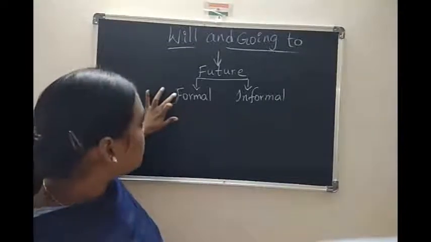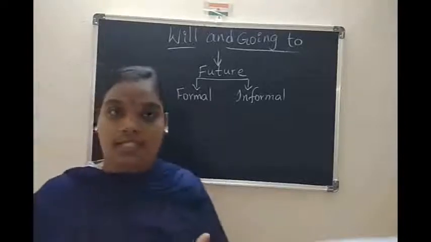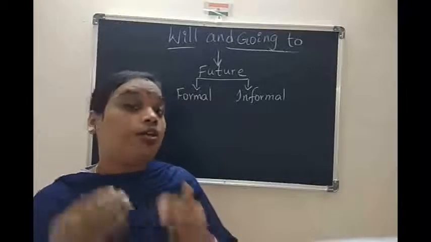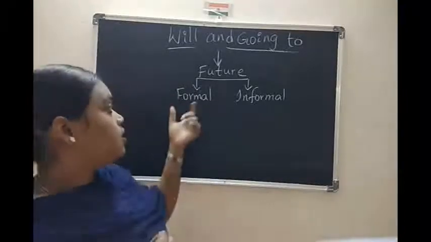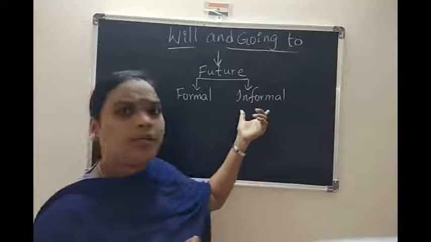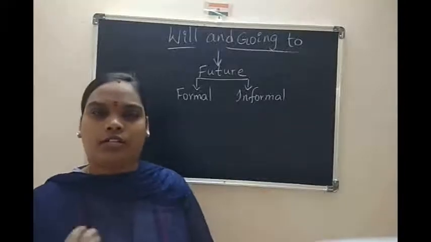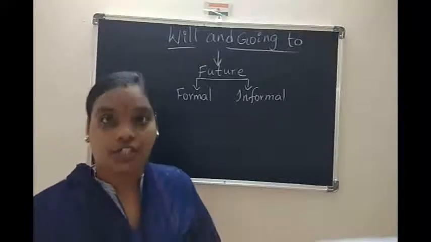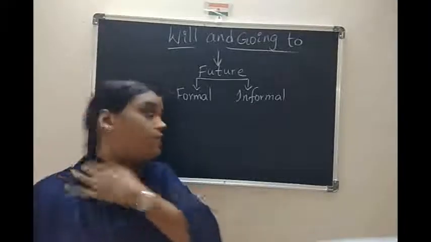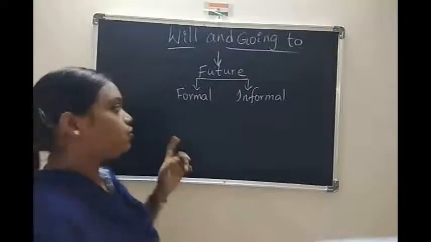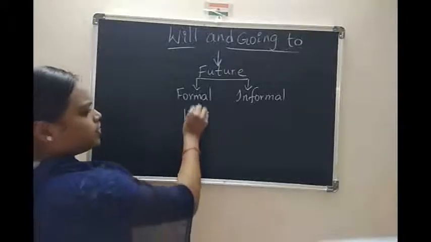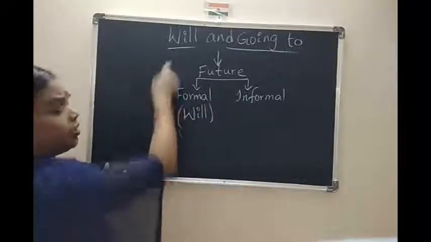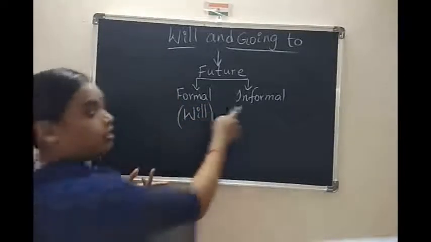When we are talking about business or academic events or issues. When we talk about personal matters, like with our friends, relations and family members, that is informal. In informal we use will.